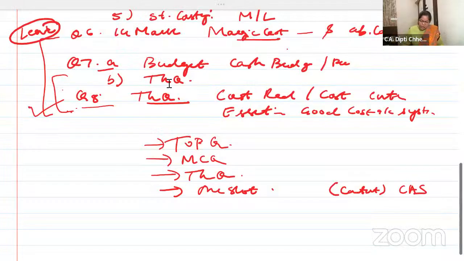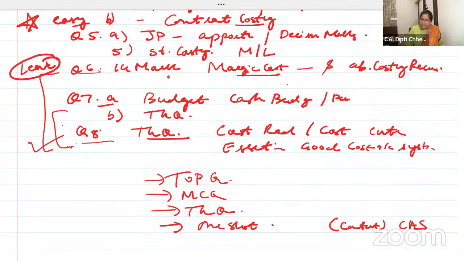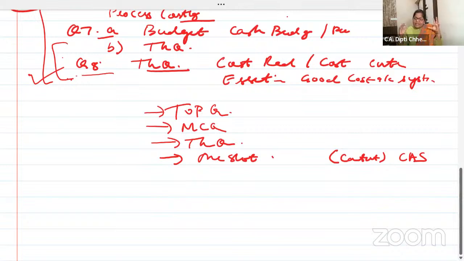Process costing is asked here only in question number 6. Sorry, I missed it. Simple, simple. You have a profit question. ये जो 14 marks का question है ना, if marginal is asked for 7 marks, then process. The reason I am asking you to leave question number 6 is process costing: very simple questions are asked. But it will take time to make first process, second process, normal loss, abnormal loss, and all. Equivalent and weighted average and all are not much asked in your syllabus.